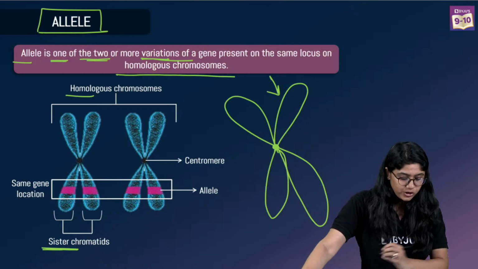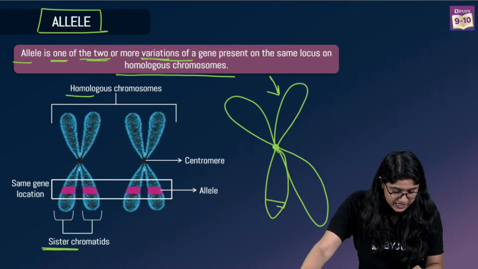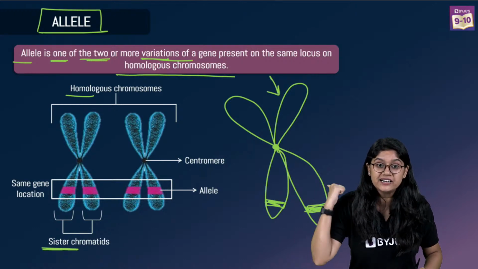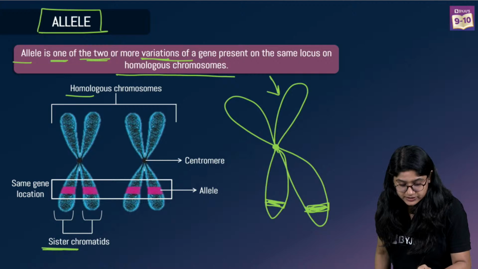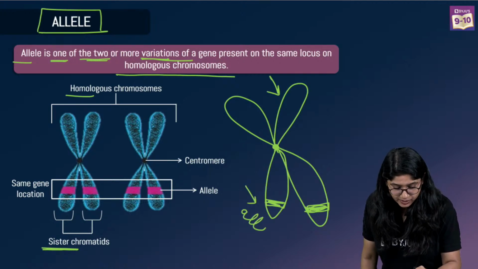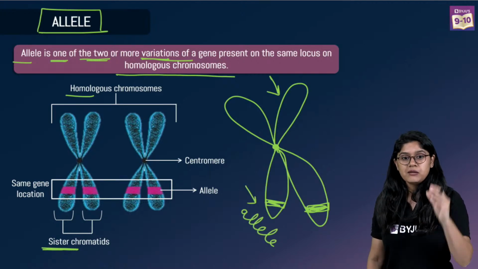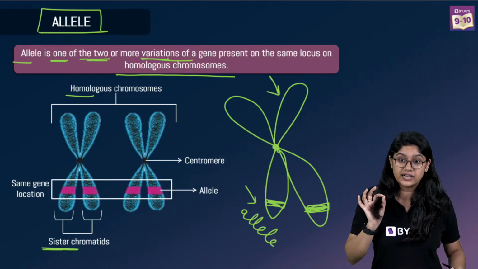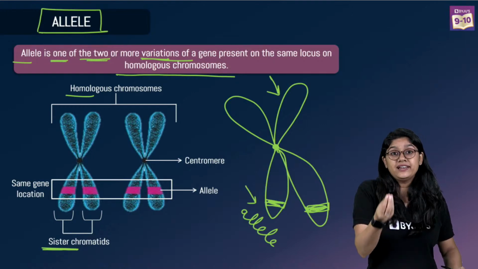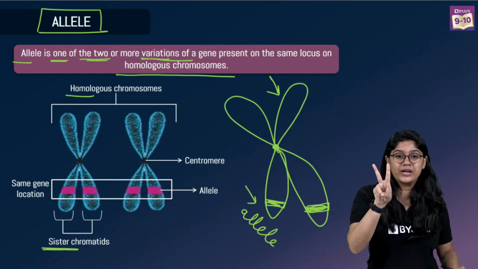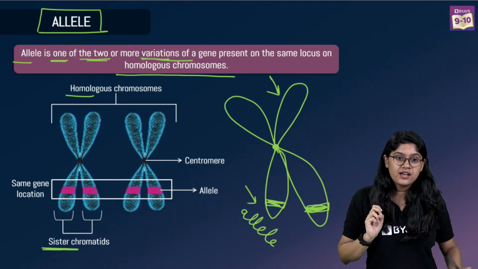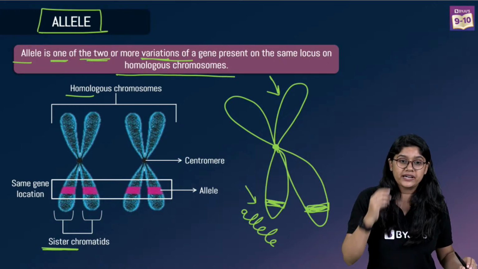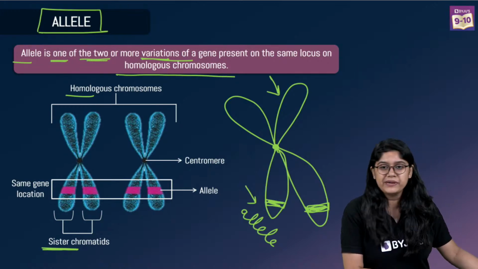Now, in the homologous chromosome, they are present at the same position. So you see over here, basically the green color boxes that I have made, these are alleles. One comes from one parent. Maybe one is giving us black hair color, or maybe the other one will give us brown hair color. So every trait that we have will have how many alleles? 2 alleles. I can see many of you are asking me to repeat again. Yes, repeating it again.